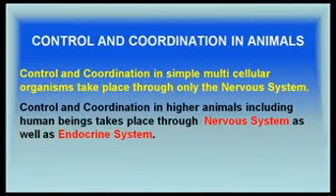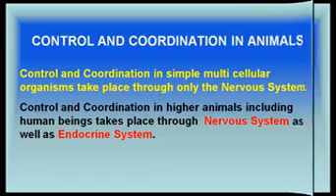Control and coordination in simple multicellular organisms take place through only the nervous system. Control and coordination in higher animals, including human beings, takes place through nervous system as well as the endocrine system.